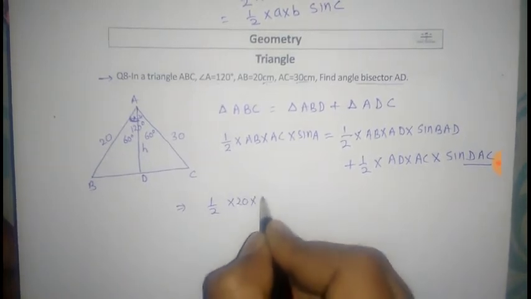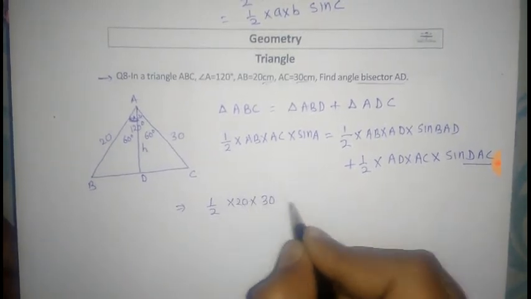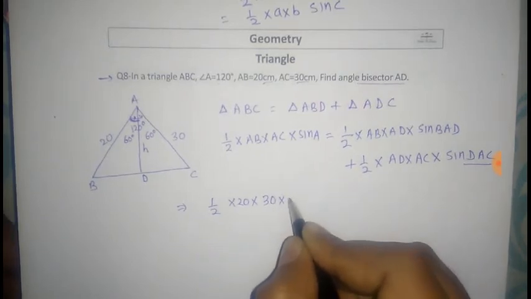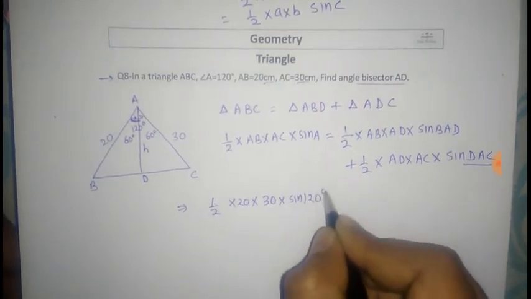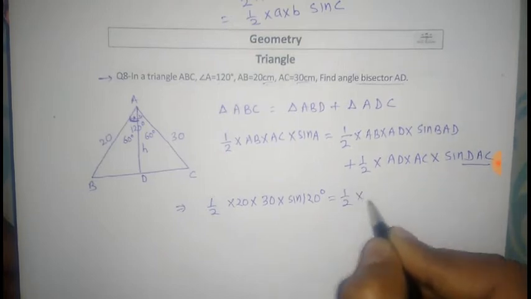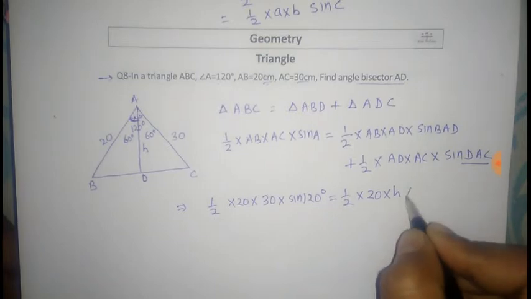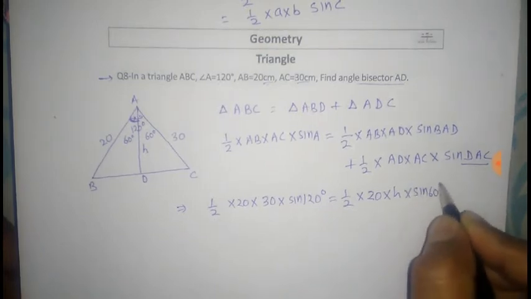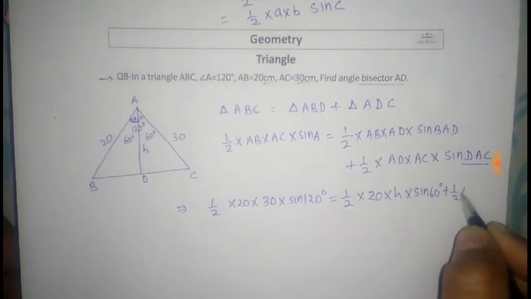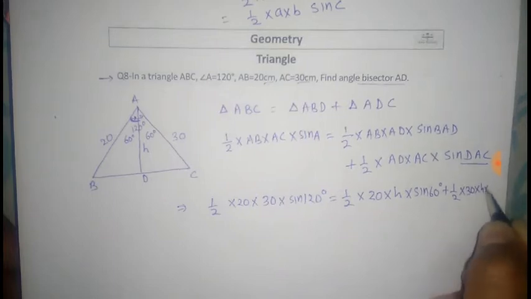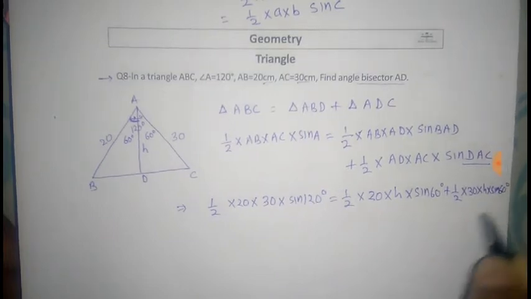AB is 20 centimeters, AC is 30 centimeters, and sine A is sine 120. Half of 20 into h into sine 60, plus 30 into h into sine 60.